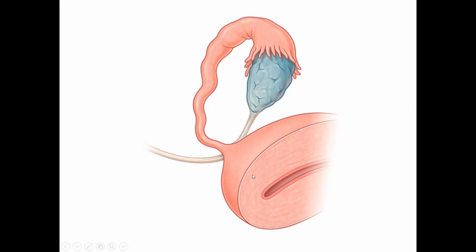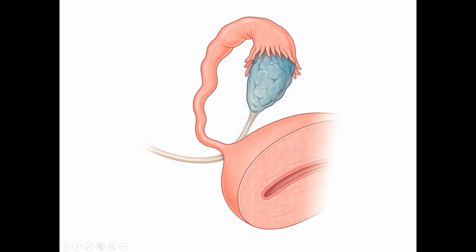X-ray study to confirm patency of fallopian tube is by injecting a dye into the uterus, which then flows into the fallopian tube. So it is called as hysterosalpingogram. If the dye spills into the peritoneum, that means the fallopian tube is patent.